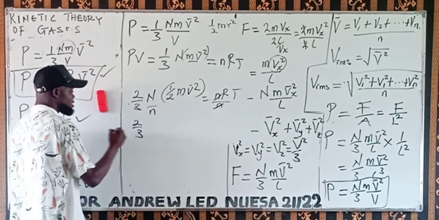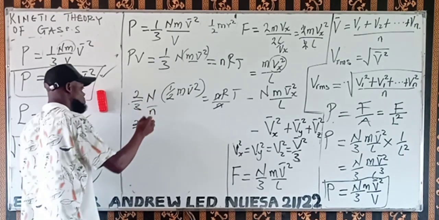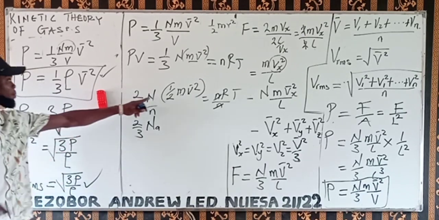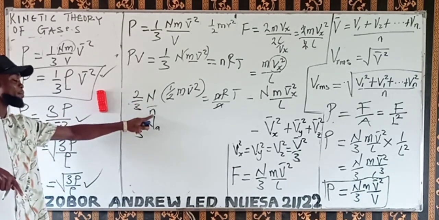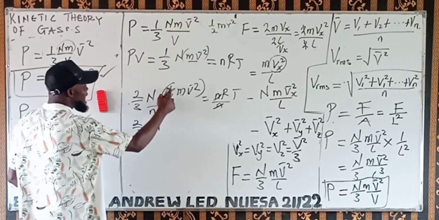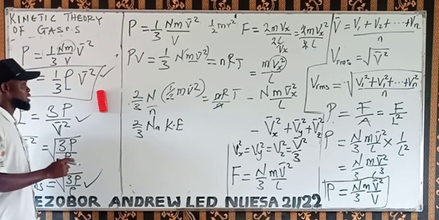So I'm going to have 2 over 3. Then the number of molecules divided by the number of moles is Na, which is Avogadro's number. Then half mv squared is equal to kinetic energy.